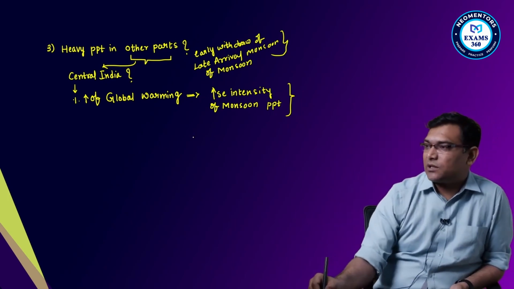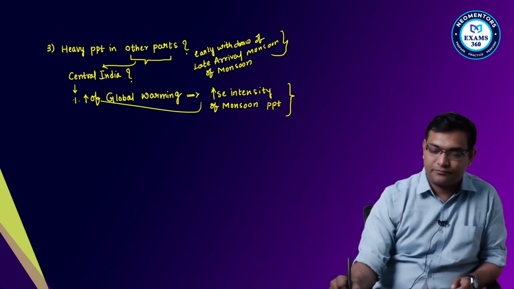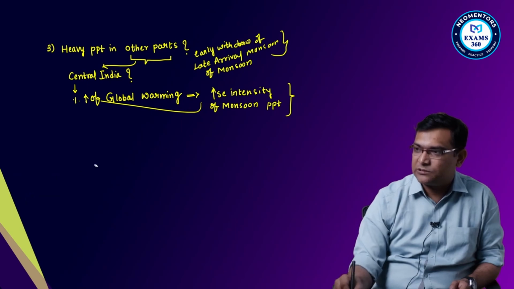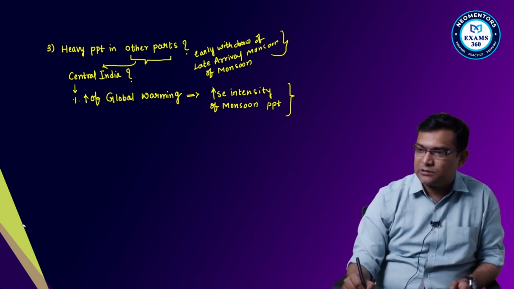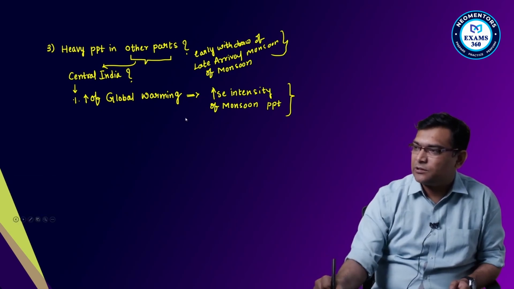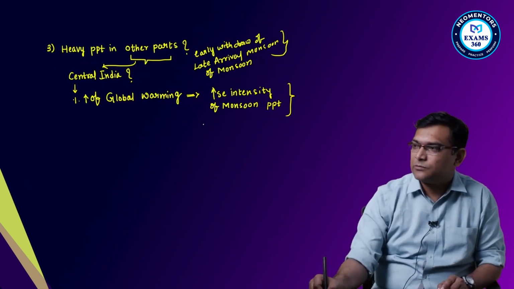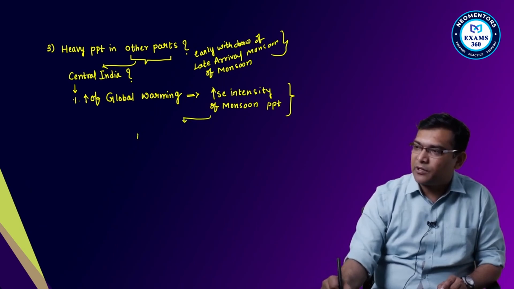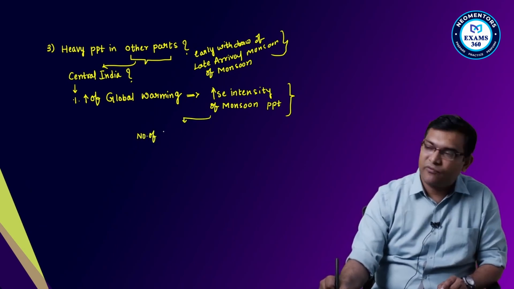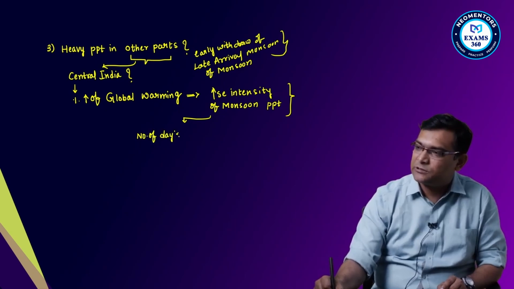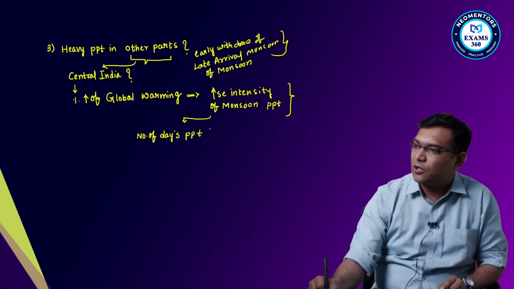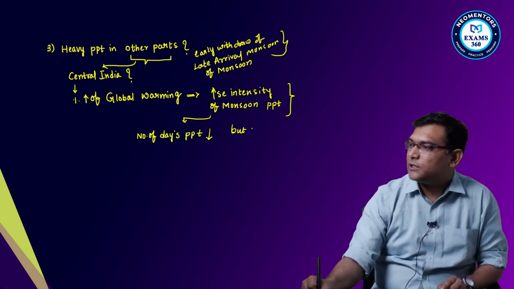So this is nothing but your number of days of precipitation has gone down, but intensity increased.